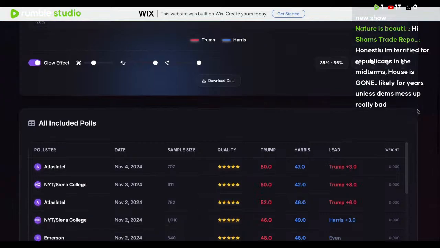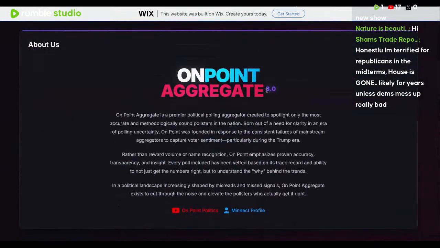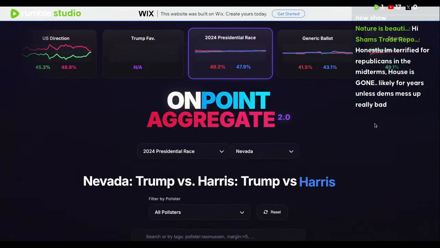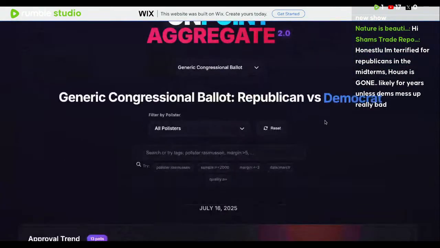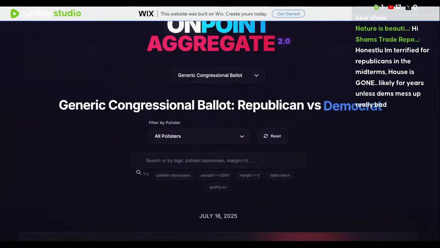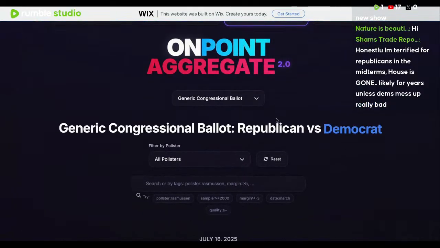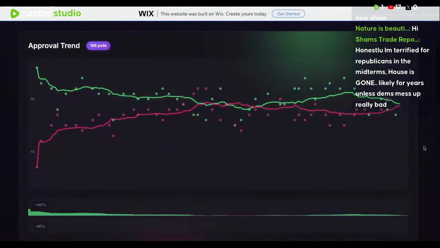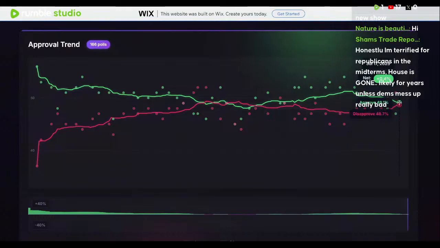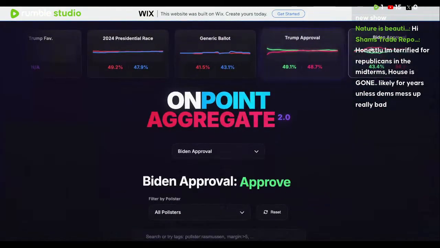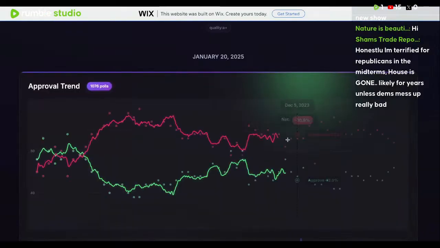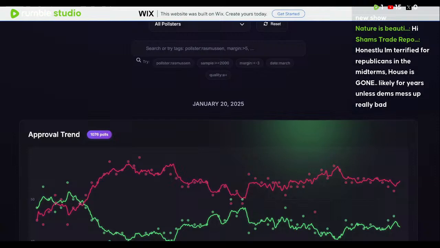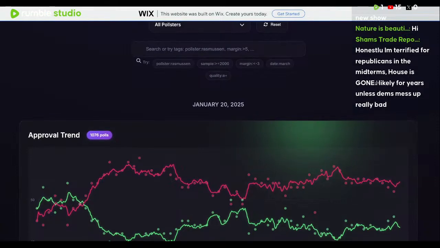And so, yeah, guys, that is the On Point aggregate. I know it says 3.0 here, but this is the 2.0 version of the aggregate. Again, we have the generic ballot for the midterms. We have the approval rating for the incumbent president at this time, and it is currently at a 0.5 point positive net favorable. Biden as well, kind of sitting at a pretty similar pace. At his original term, he was always pretty much deeply unpopular.